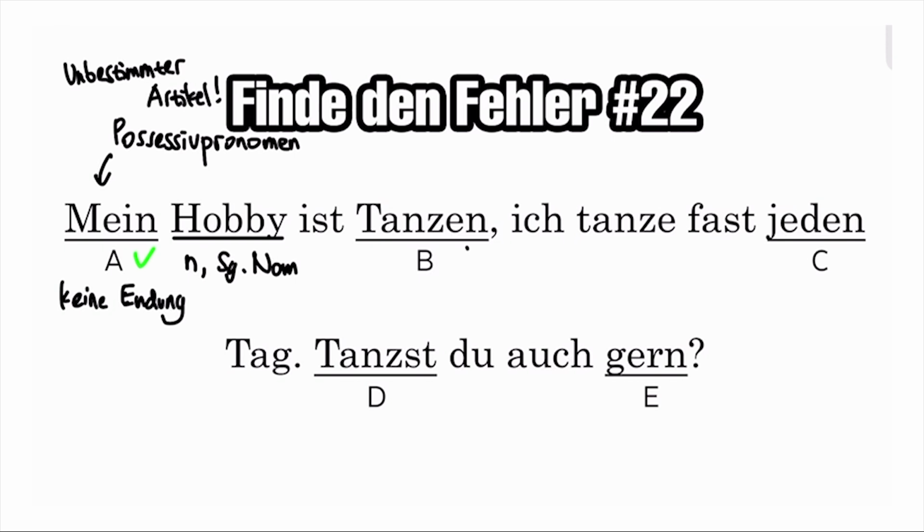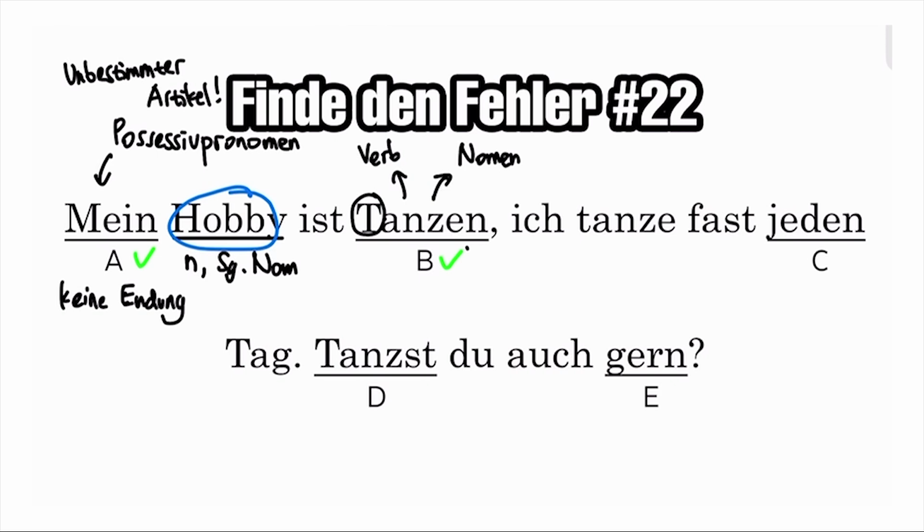For option B, tanzen is indeed a verb. But why is it written with a capital T? We always capitalize the noun in German, right? Is it a noun then? In fact, yes. Tanzen can also be a noun. So tanzen is a verb and also a noun. Since we are talking about hobbies here, and in German, when we want to talk about hobbies, we need to use the noun. So Tanzen here is the noun, and since it is a noun, we have to capitalize the first letter. So B is totally correct here.